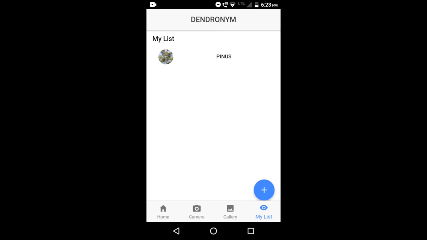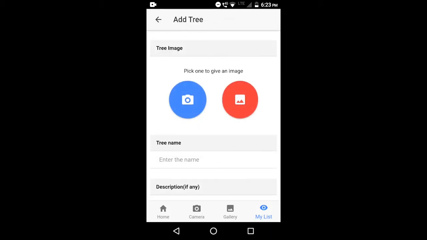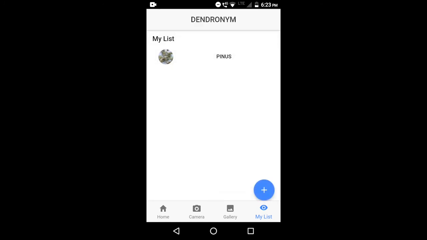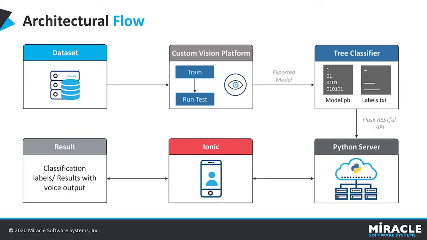So again, if you want to add more species, you can just click on this button and then you will be redirected to the add page. So this is how the application works. Now as we have seen the demo, let's see and understand the architectural flow of this Dendronym.